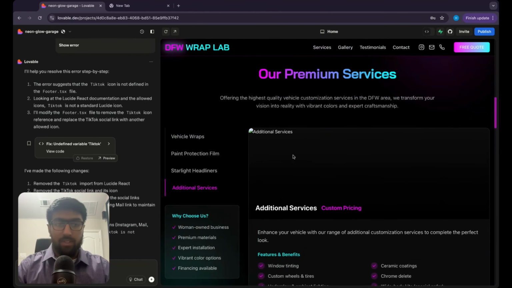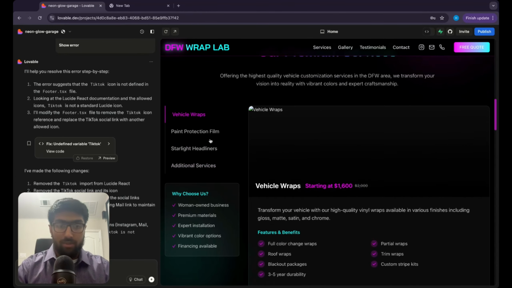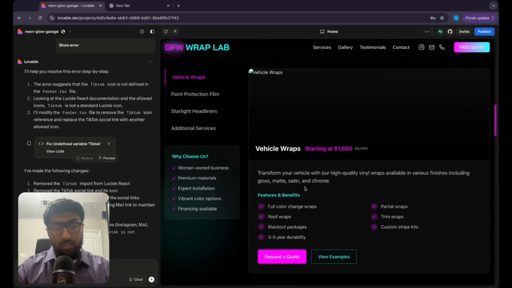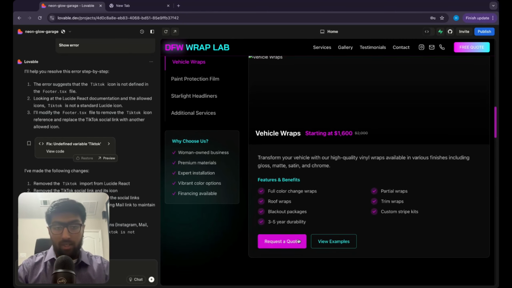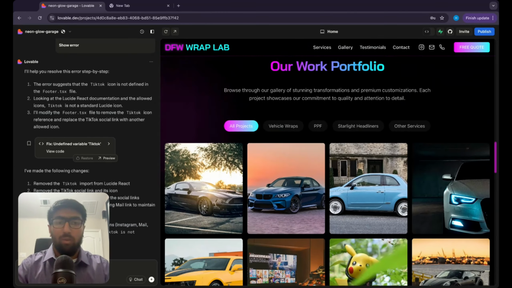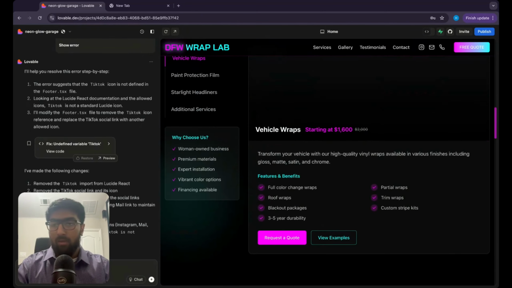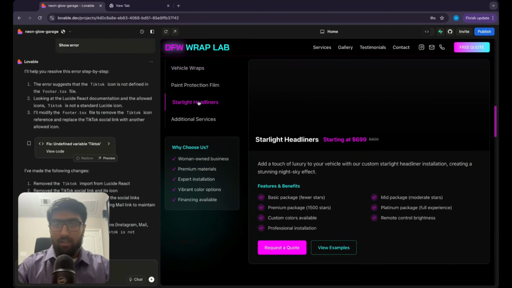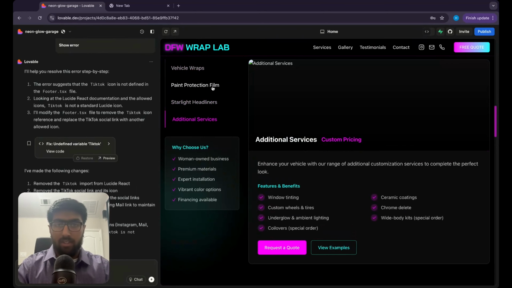Our premium services. Obviously, the images can be populated with their own stuff, right? So vehicle wraps, starting at $1600. Transform your vehicle with our high quality vinyl wraps available in various finishes, including... okay, cool. Request a quote and it takes us down here. Okay, cool. So that's something that we can change on this sidebar here. Starlight headliners, additional services. Interesting.